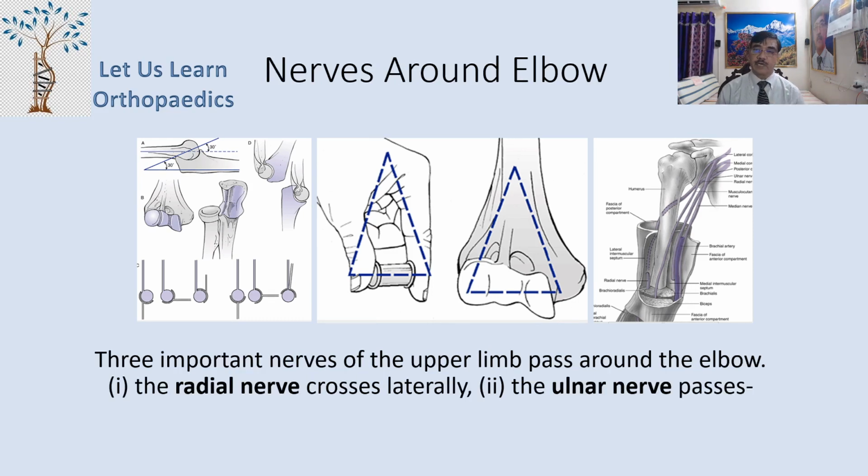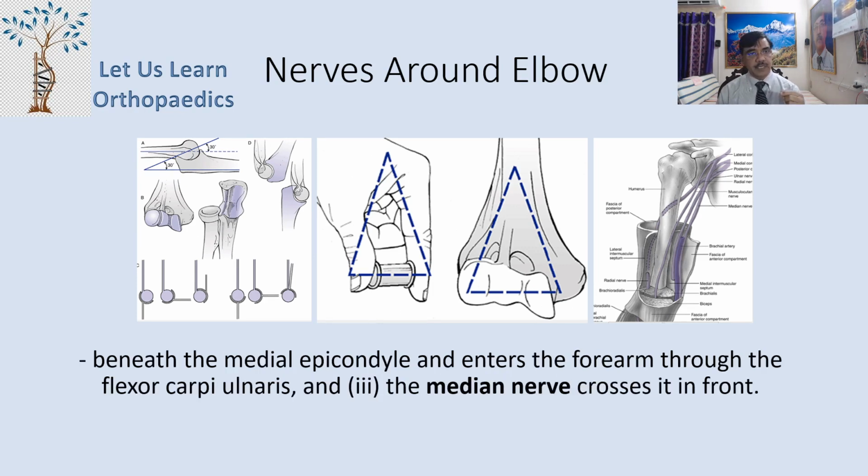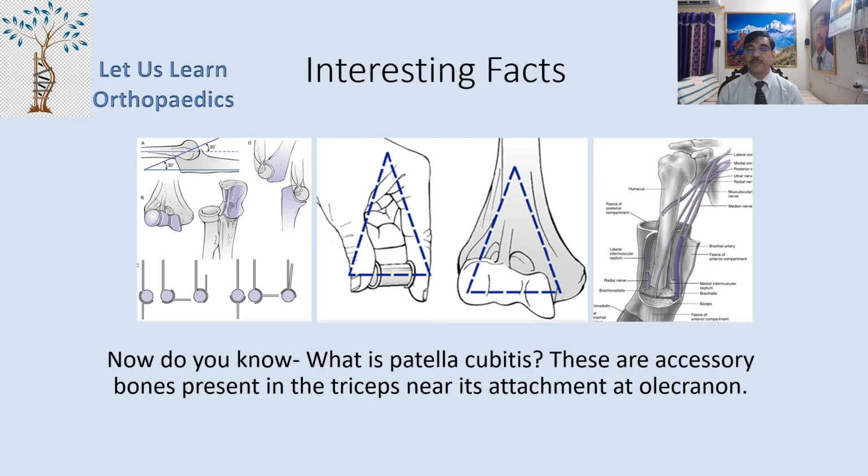Three important nerves of the upper limb pass around the elbow. The radial nerve crosses laterally, the ulnar nerve passes beneath the medial epicondyle and enters the forearm through the two heads of flexor carpi ulnaris, and the median nerve crosses in front.